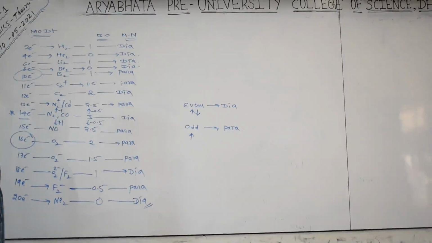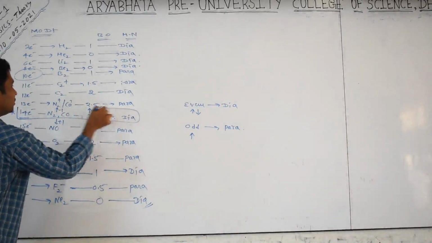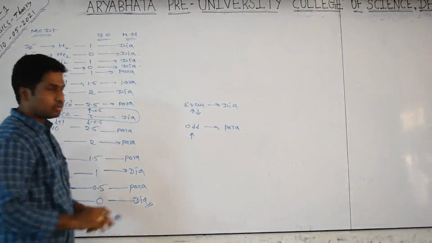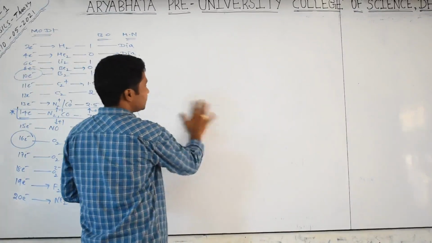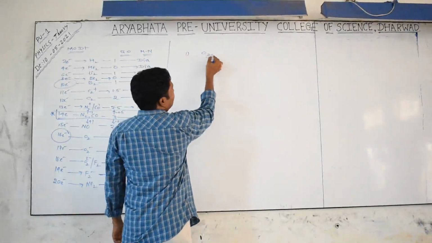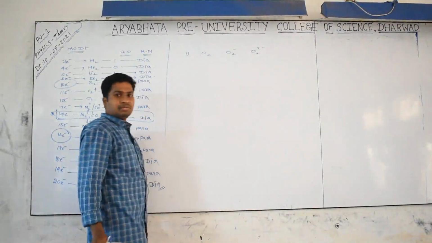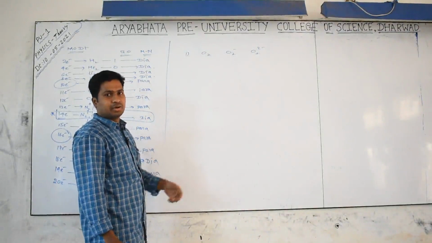All of you understood? Yes. So origin is which one? The 14 electron species is the origin. Can I ask you some questions based on this one? Suppose the first question, see carefully: O2 minus, O2 2 minus, which is more stable, and what are the bond orders?